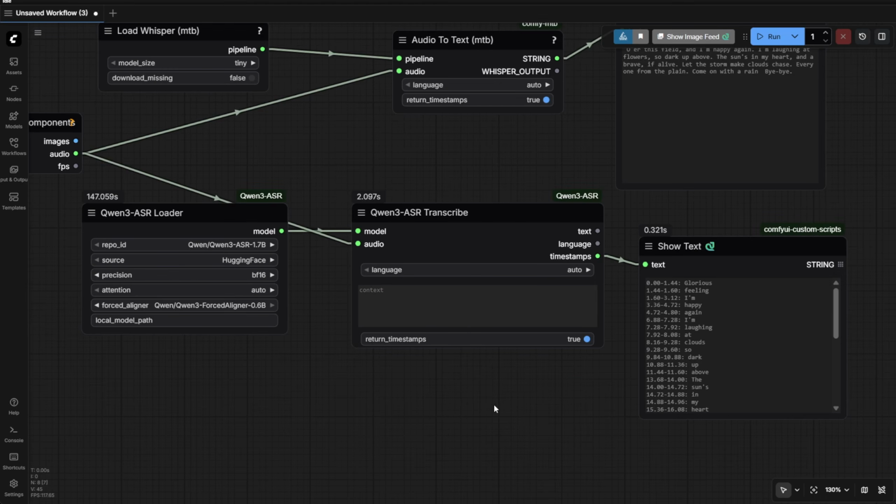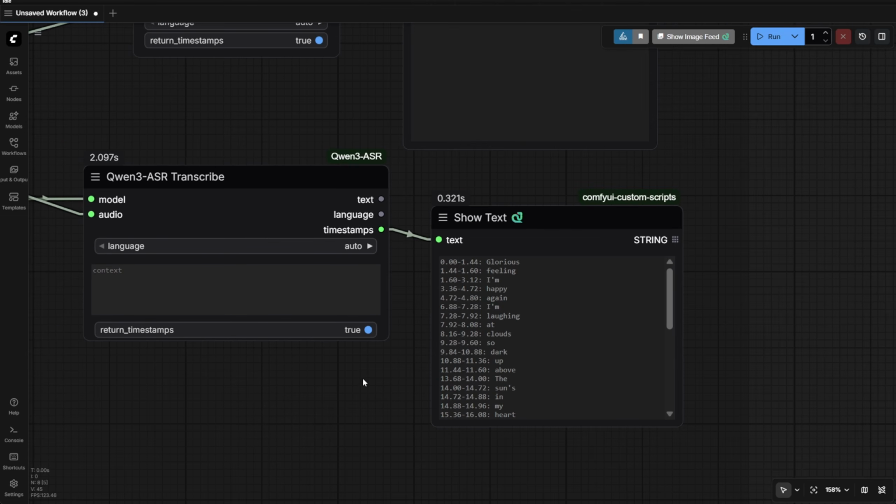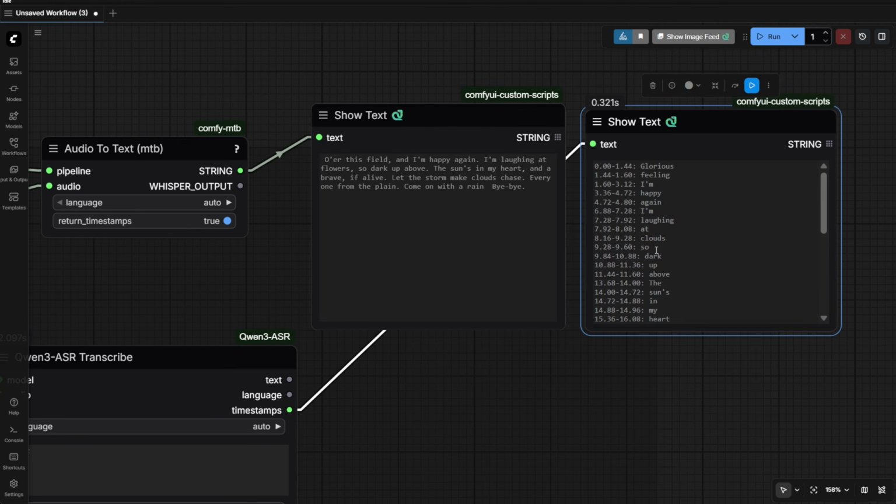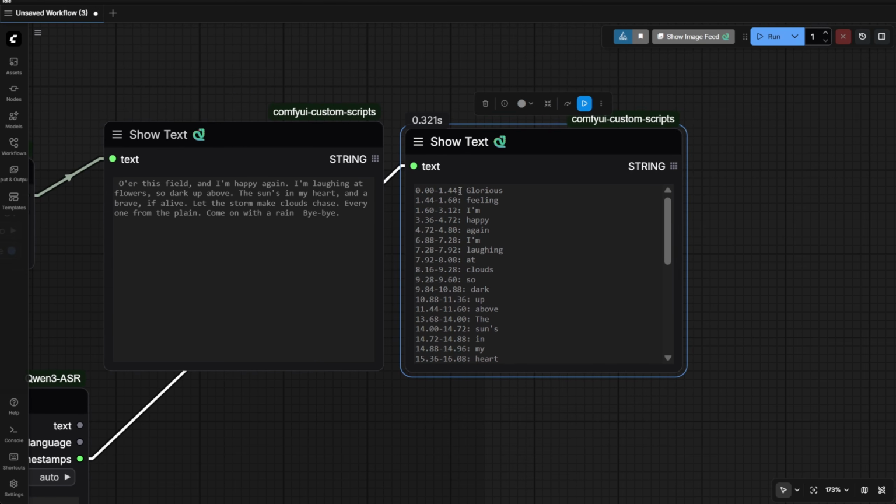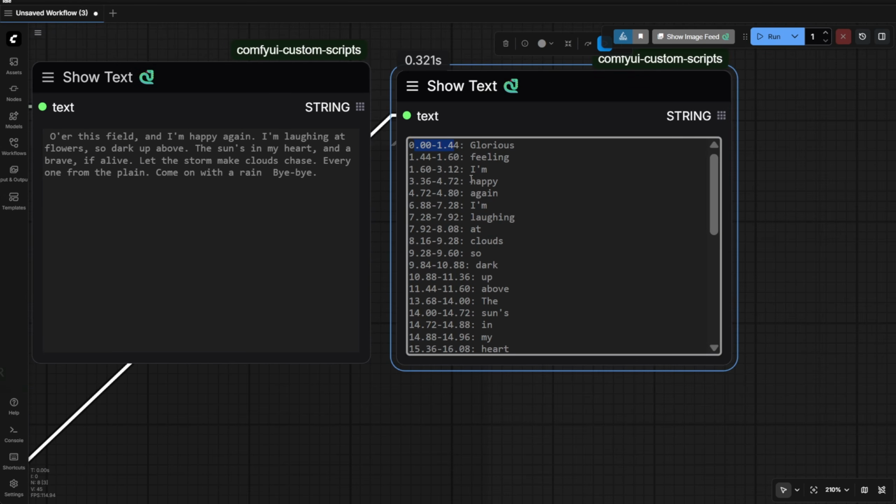So here we have the generated output. And as you can see, just by comparing these two, from Qwen3, it's more precise on every single second what word is being said from the lyrics of this song, right? It's really pinpoint even within that second.